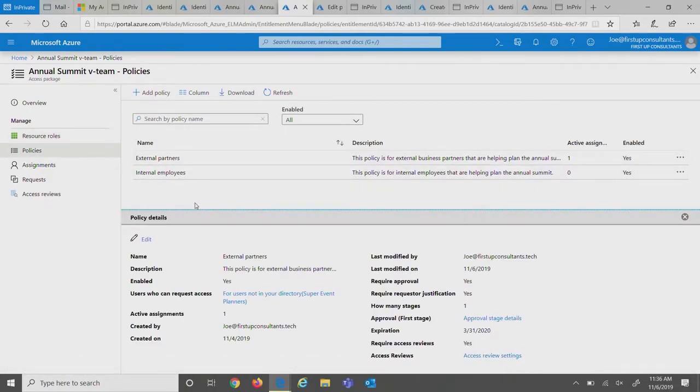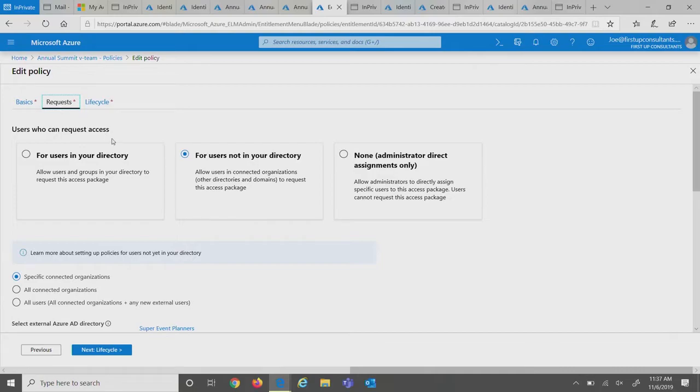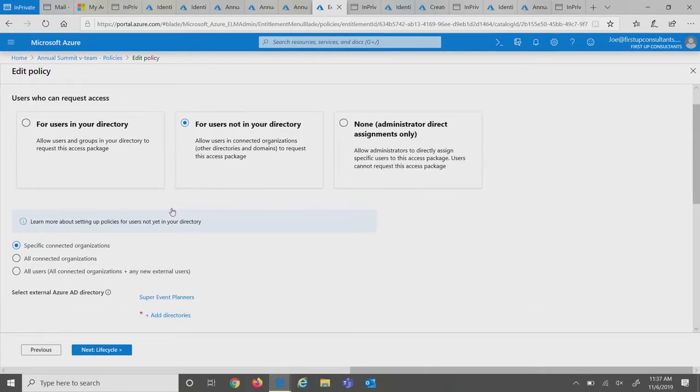When you create a package, by default, no one gets access to it. So you have to create a policy allowing who can request it. Let's check out a policy that I've already created. This policy is for external partners. You can give it a quick name and description, and then we can describe the who. Traditionally, we've been able to target users that already exist in your directory. So you can use users, you can use groups, and you can say, hey, these folks can request.